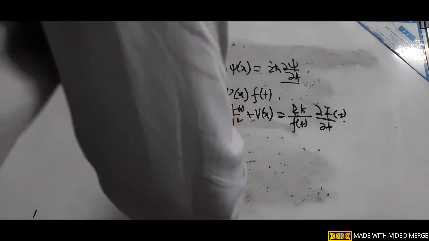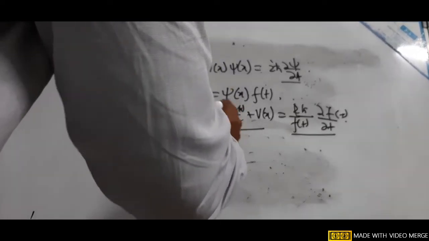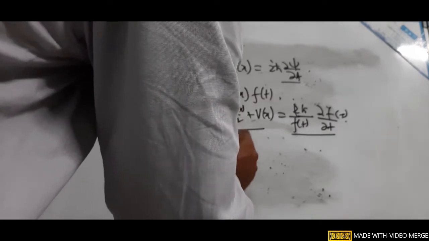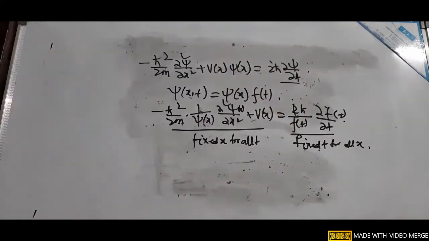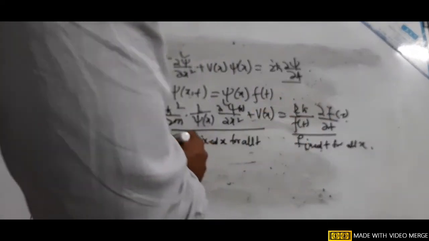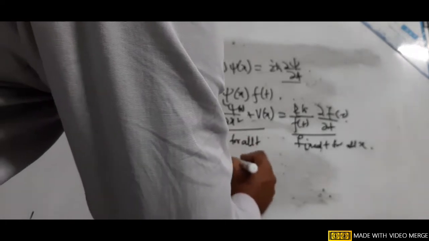So the left hand side is a function of x, and the right hand side is a function of t. So this is a constant, for fixed x for all t, and for fixed t for all x, which is equal to a constant. Therefore we get two equations. One is i h bar df by dt equal to constant into f(t).